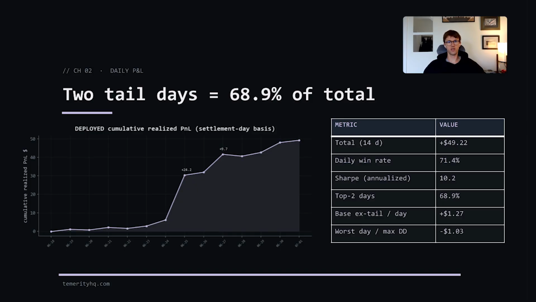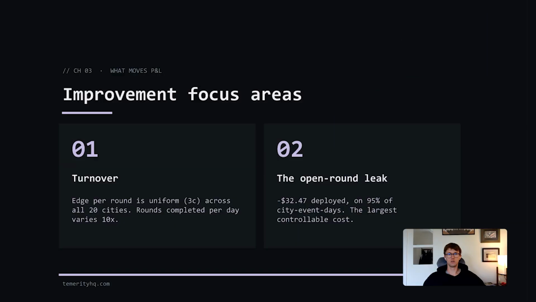However, 2 things that I think are important. Daily win rate in excess of 70% and positive base P&L excluding the tail bonuses. This tells me that my thesis behind the strategy, using time arbitrage to capture spread in mutually exclusive prediction markets, has some credibility. So we've tested the base version of this strategy for 2 weeks now, and the results show a lot of promise. Where do we go from here?